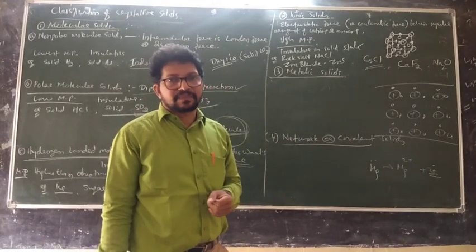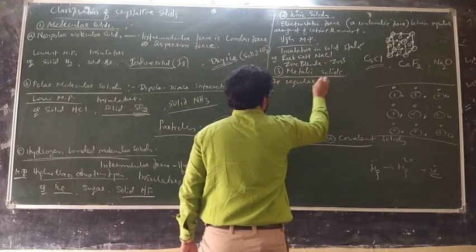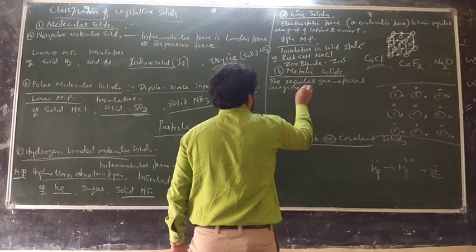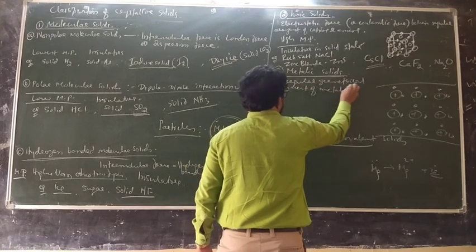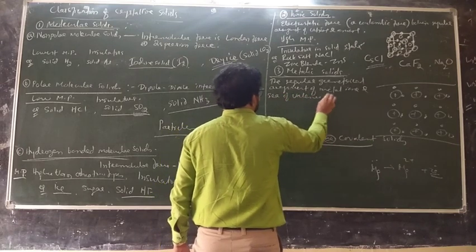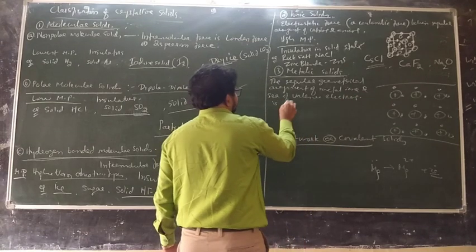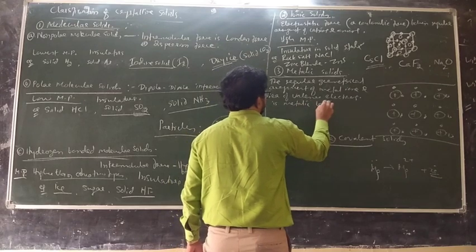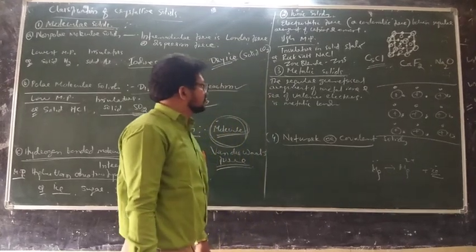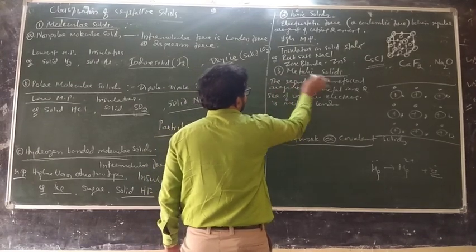Metallic bond. So what are metallic solids? A regular geometrical arrangement of metal ions and a sea of valence electrons. It is called the electron sea model.